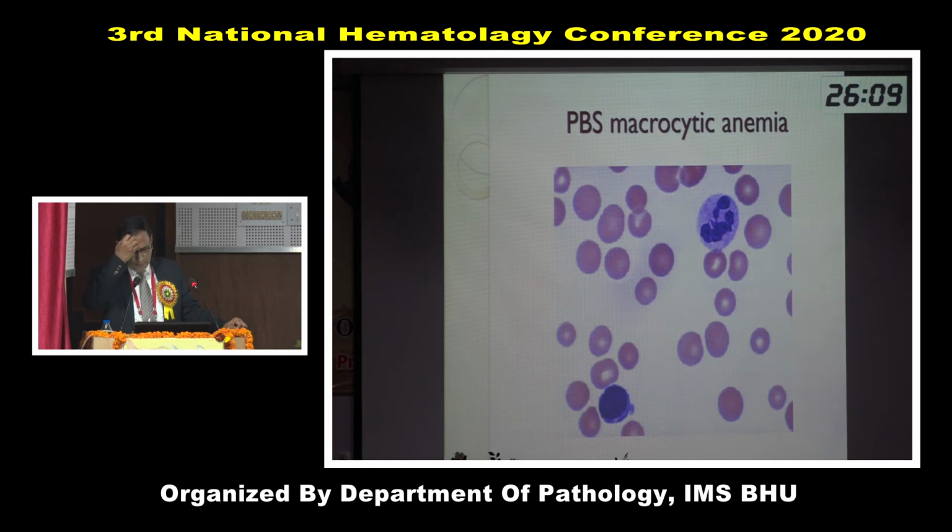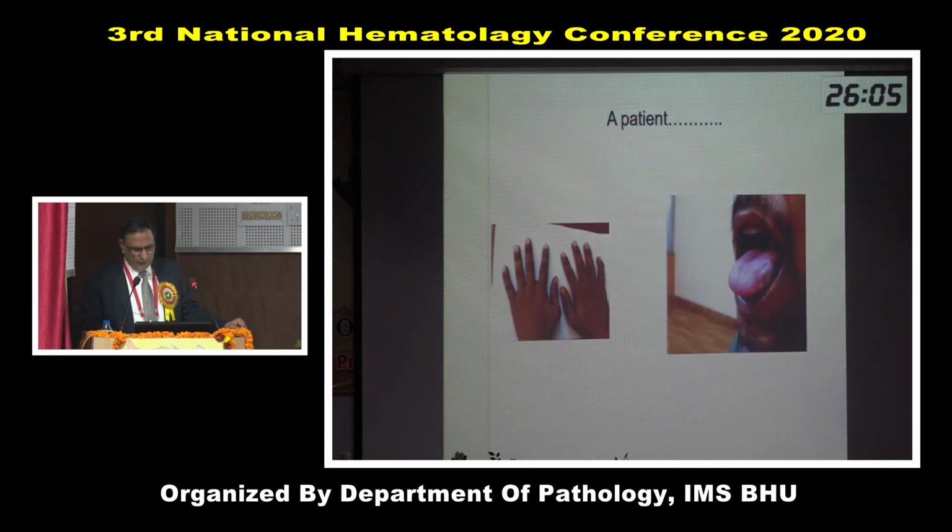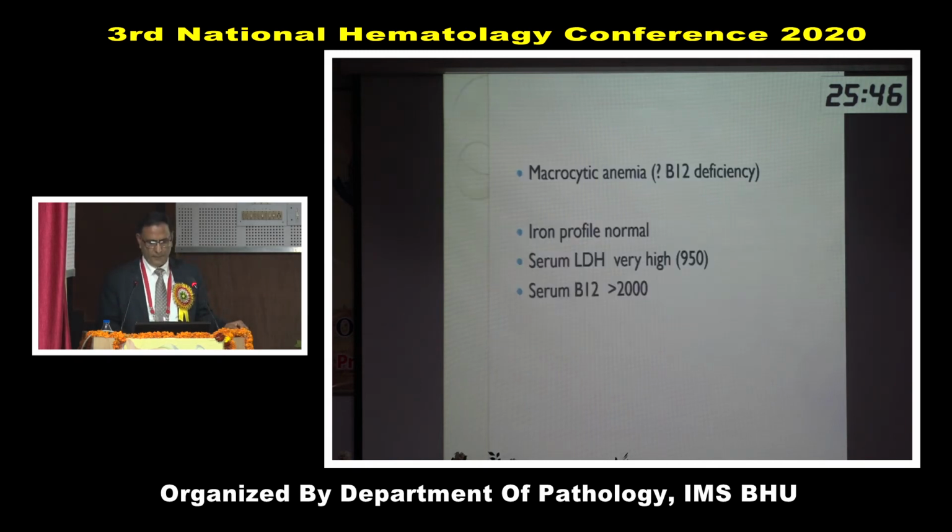And now you can diagnose. There was a discussion on this case: the hypersegmented neutrophil, and this clinical finding is very important. Dr. Jaya, another from the medicine side, would agree with me that there is hyperpigmentation of knuckles and also hyperpigmented patches over the tongue and mucosa. This is very commonly seen in patients with severe B12 deficiency. Patient has macrocytic anemia and we diagnose B12 deficiency.